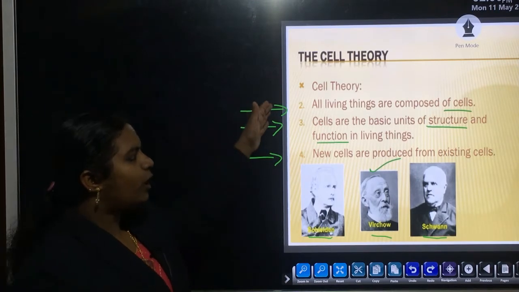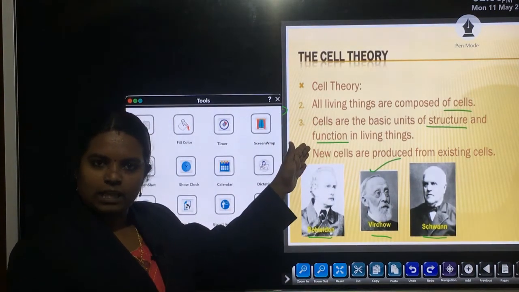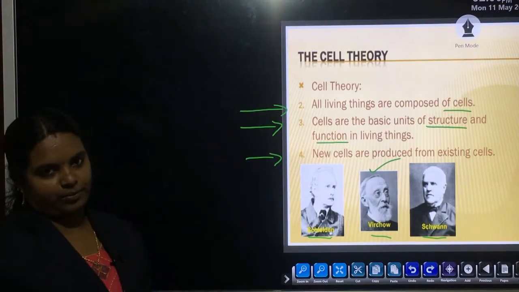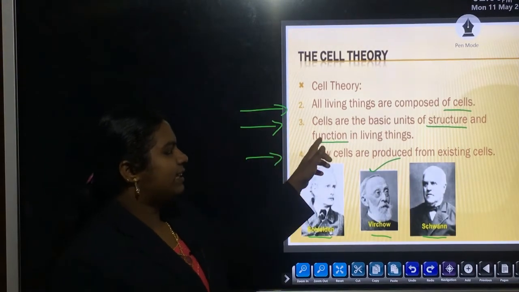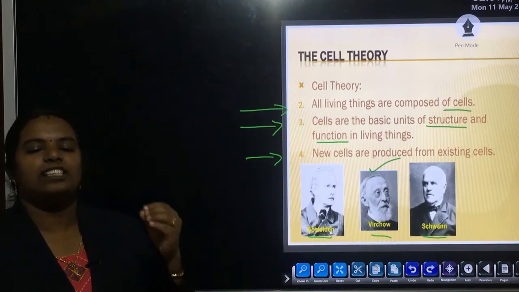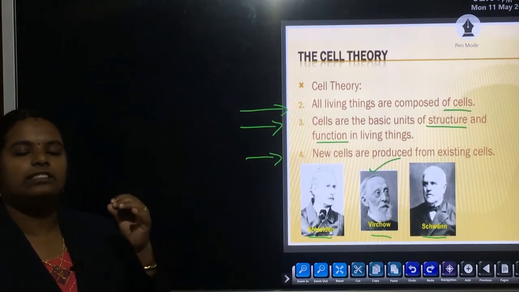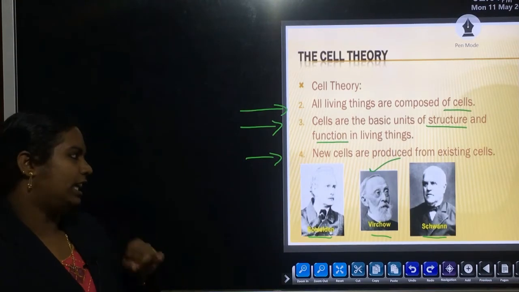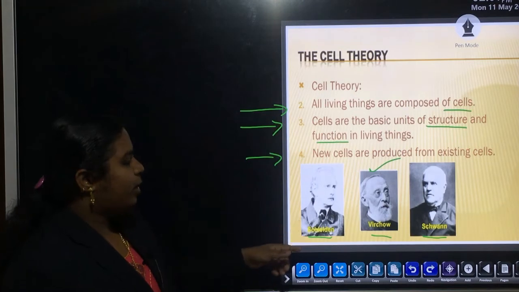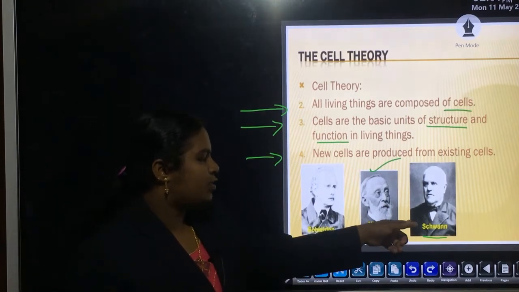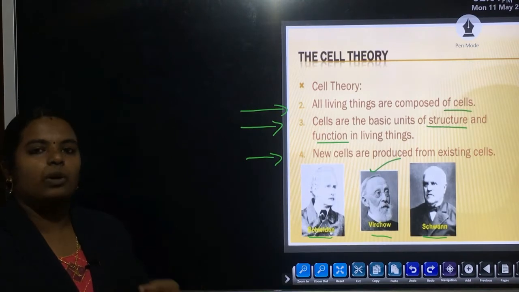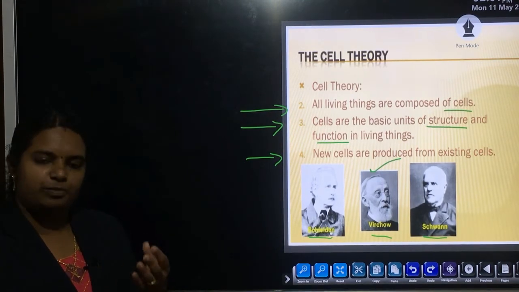So the first one, all living things are composed of cells, or the cell is the basic unit of life. Then the second point, the cell is the structural unit of life, or the functional unit of life. These points, proposed by Schleiden and Schwann, failed to explain how the origin of new cells takes place.